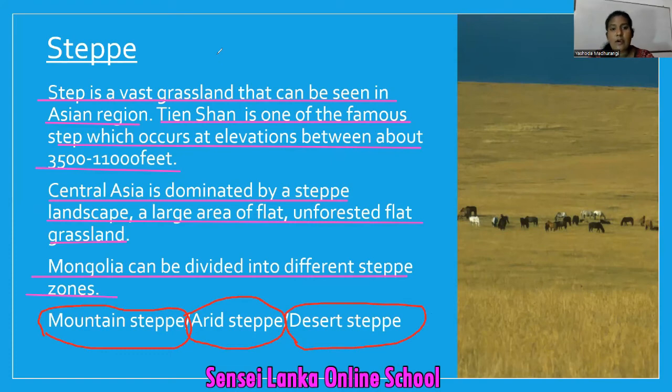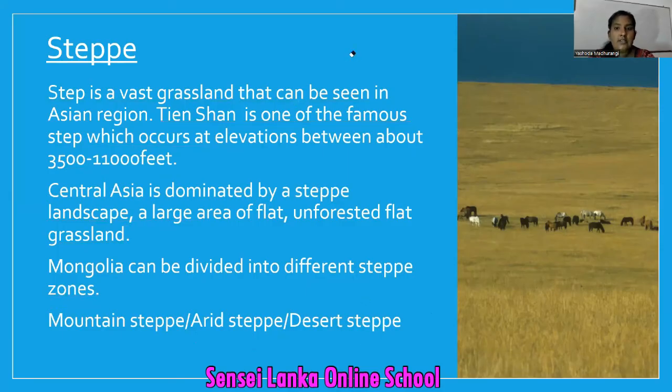So that is enough about the steppes because in your school textbook there is only a very small note. So here I gave you a very big introduction. That is enough. Remember the examples and remember the places. If you have an atlas with you, you can look at it and understand the location. So what is atlas? Atlas is the map book. Don't forget it.